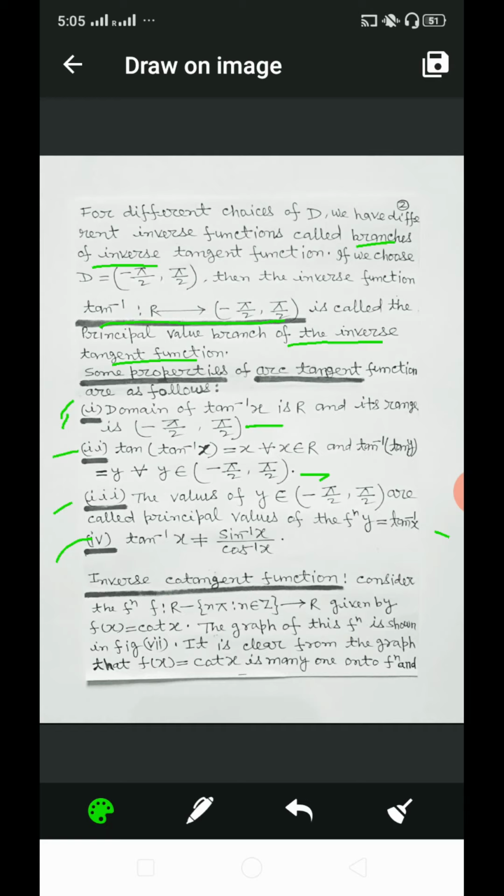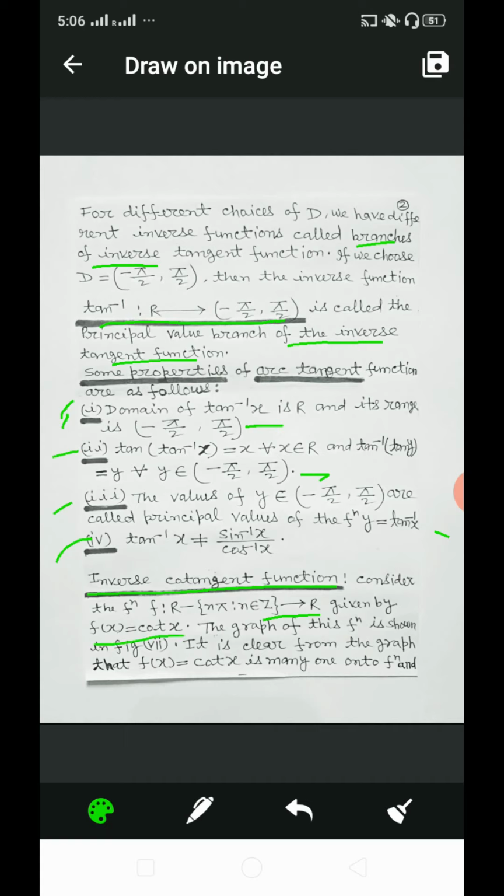Now we discuss the inverse cotangent function. Consider the function defined from R minus {nπ, where n belongs to integers} to R, given by f(x) = cot x.